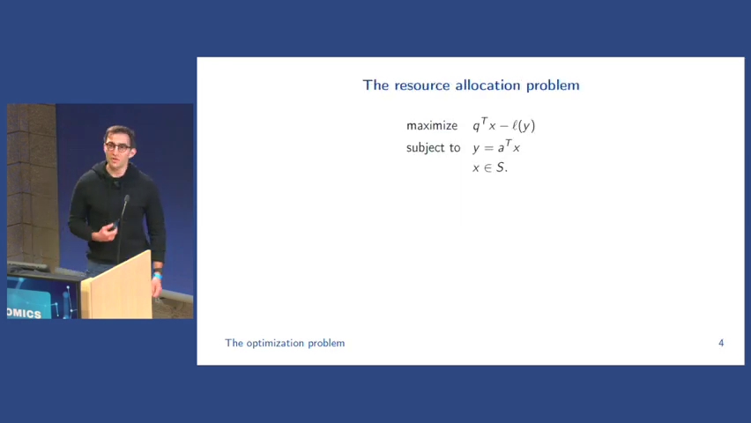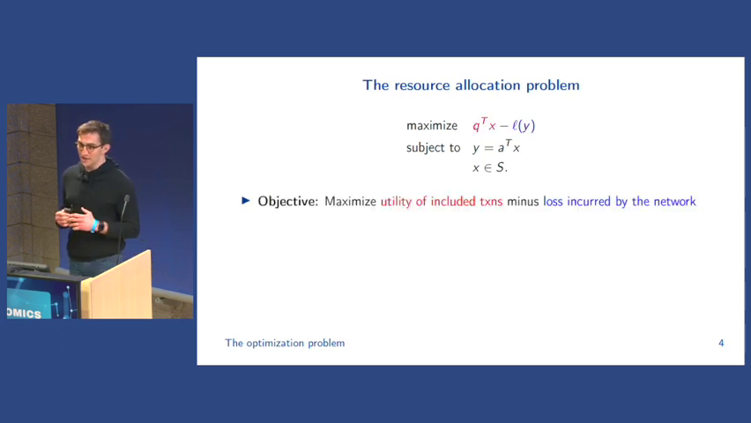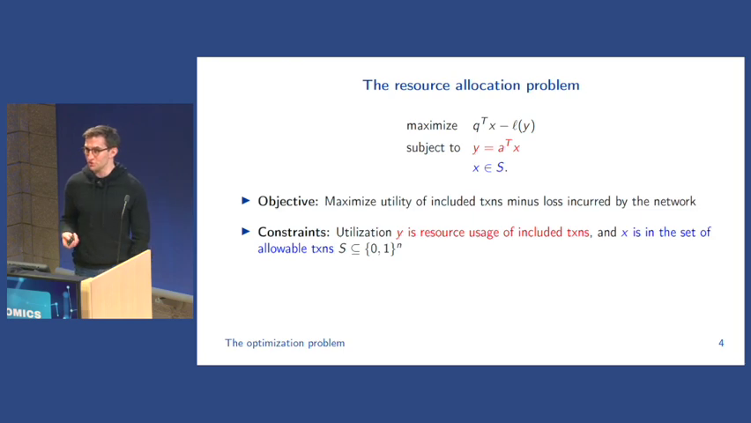This brings us to what this resource allocation problem actually is. All it is saying is we want to maximize the utility of included transactions minus the loss incurred by the network, subject to the constraint that the loss is a function of y, which is the resource usage of the included transactions. I use resource more generally, in this case we're just talking about gas. And x is in the set of allowable transactions.